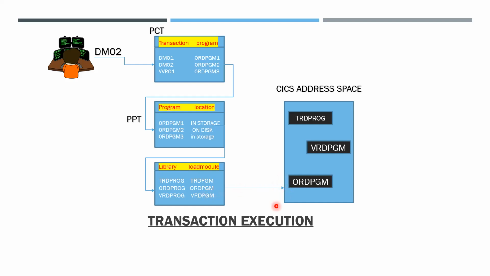In address space only we will run the programs. In that address space we will run the program. Here the main agenda: the user issued a transaction to run a program, and the program is run here. The Kix address space follows these steps. This address space is allocated to programs only, to run programs.